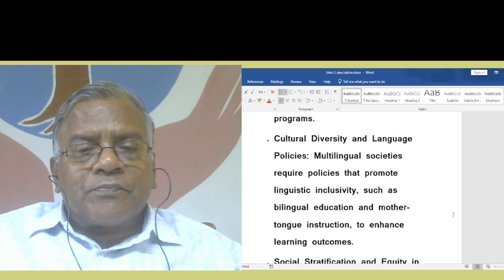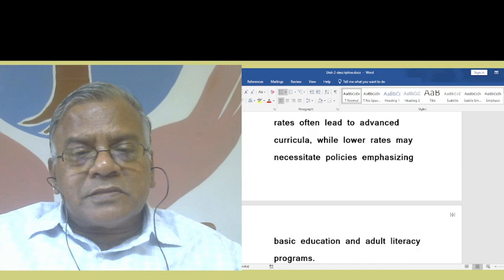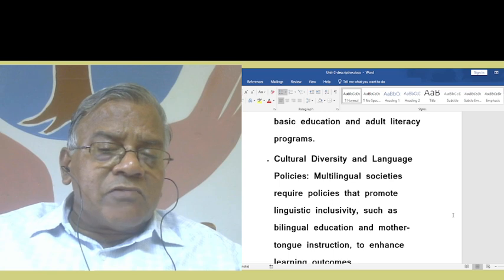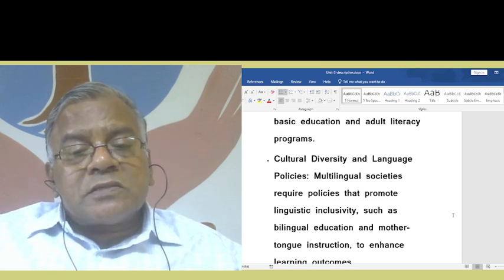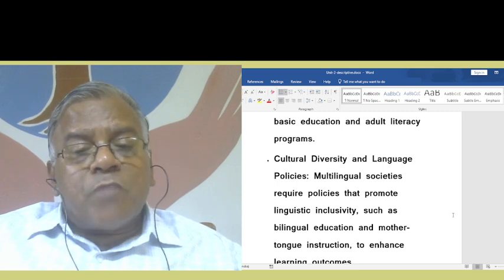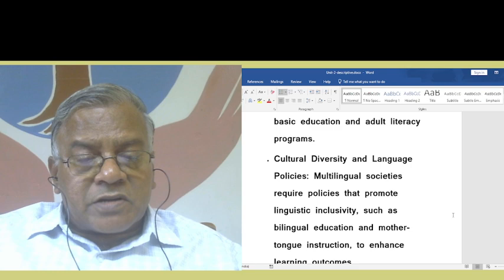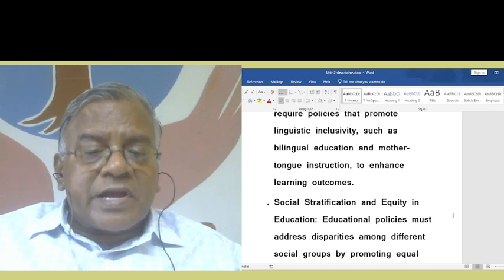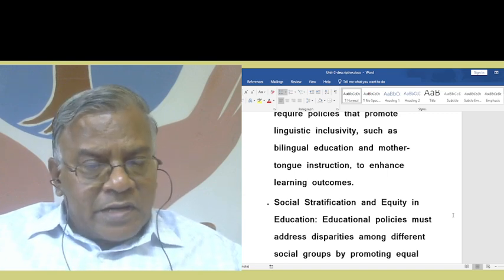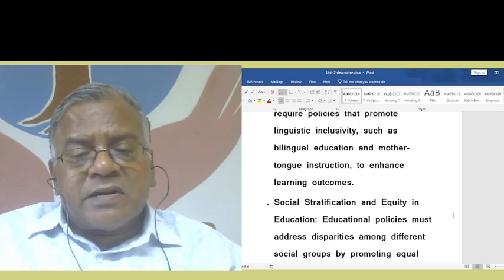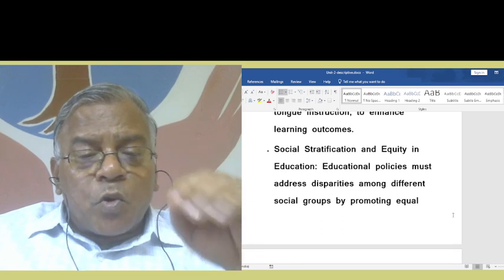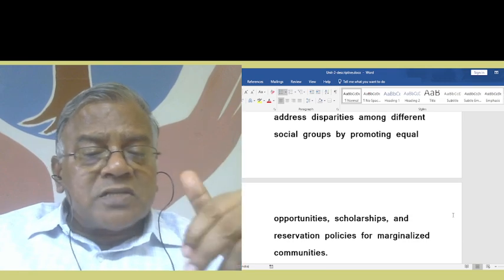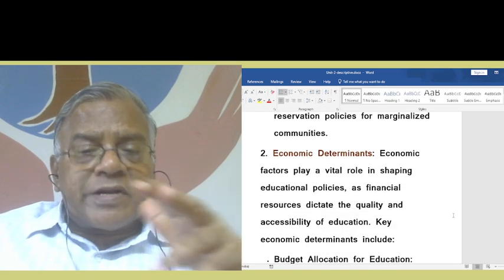Now, next one, cultural diversity and language policy. Multilingual societies require policies that promote linguistic inclusivity, such as bilingual education and mother tongue instruction to enhance learning outcomes. Social stratification and equity in education. Next one, educational policy must address disparities among different social groups by promoting equal opportunities, scholarships, and reservation policies for marginalized communities.